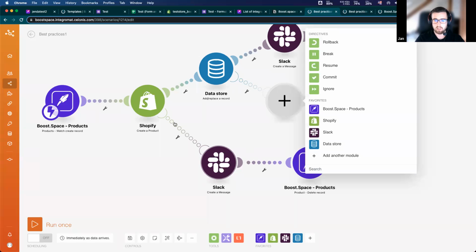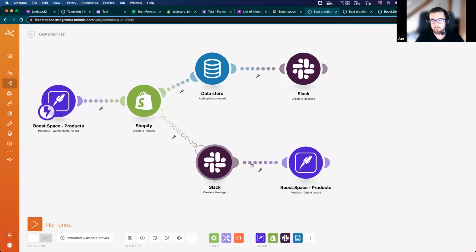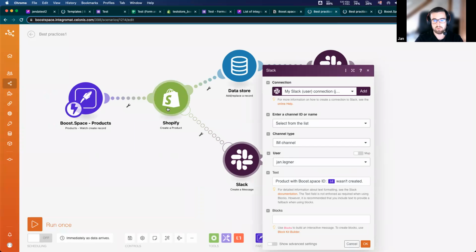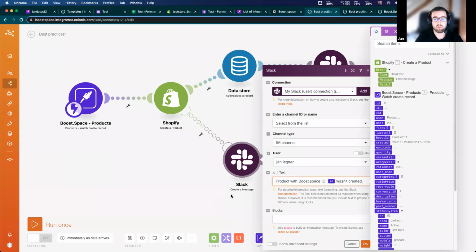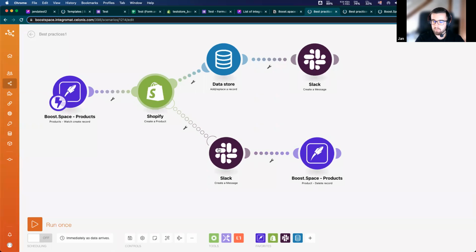or like this route, you can choose what should happen. Like, I want to receive a message if there is an error with creating a product in Shopify. So this will send me a notification: product with BlueSpace ID, this one wasn't created in Shopify. I want the same records in Shopify and products in our BlueSpace. So after an error happens, I want to also delete this record and start from the beginning.